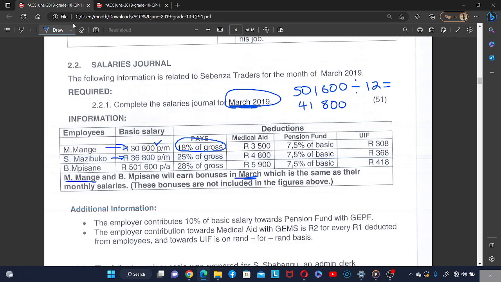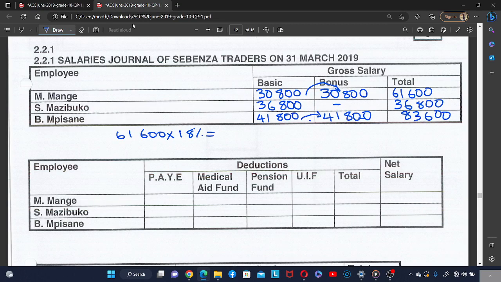They said the PAYE is 18% of the gross. So 61,600 times 18% is going to be 11,088, which is the PAYE for Mange, right?